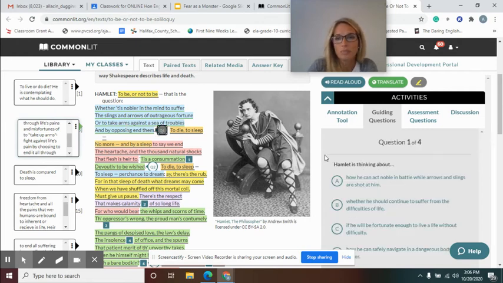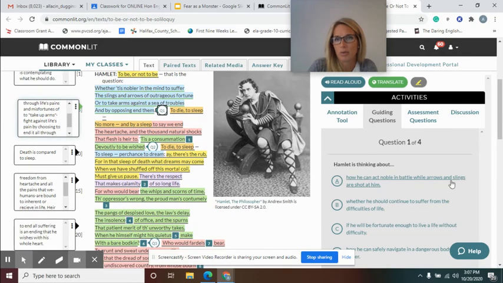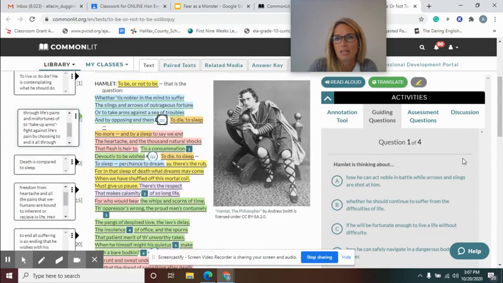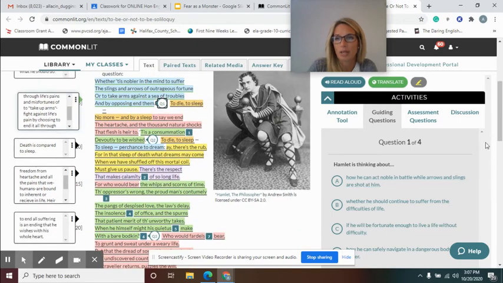All right. So right here it says for Q1, Hamlet is thinking about what? And you have to decide what you feel like Hamlet is thinking about. I kind of told you, but you pick the answer for that.